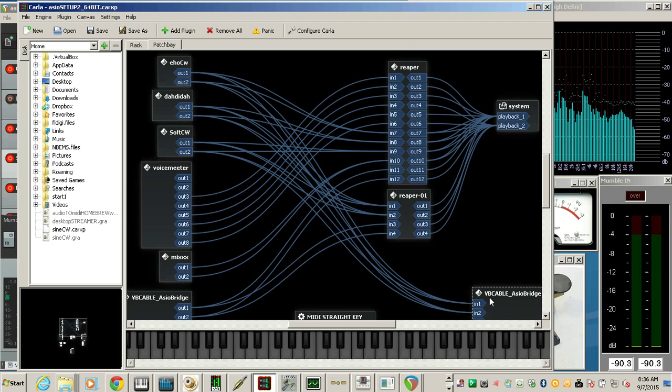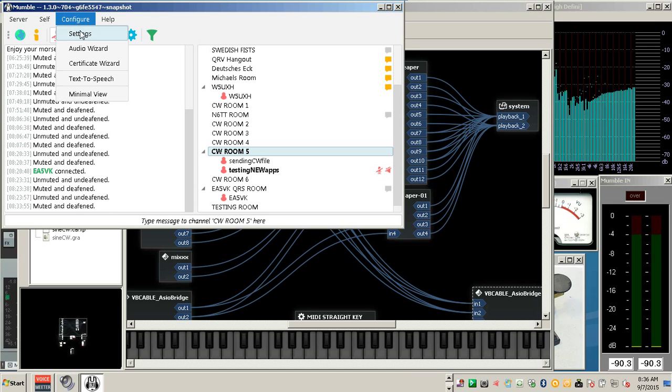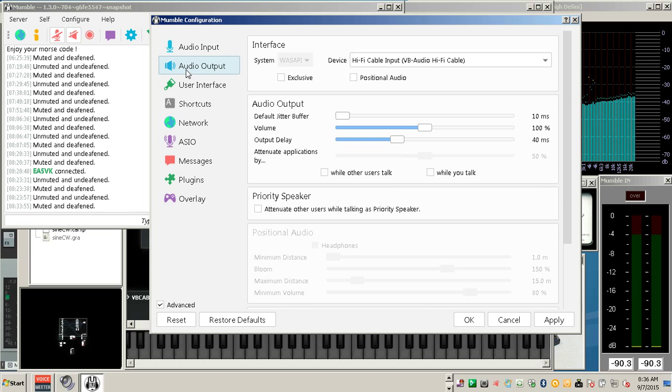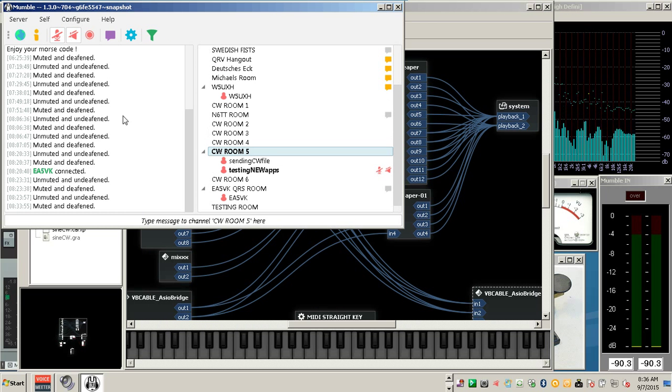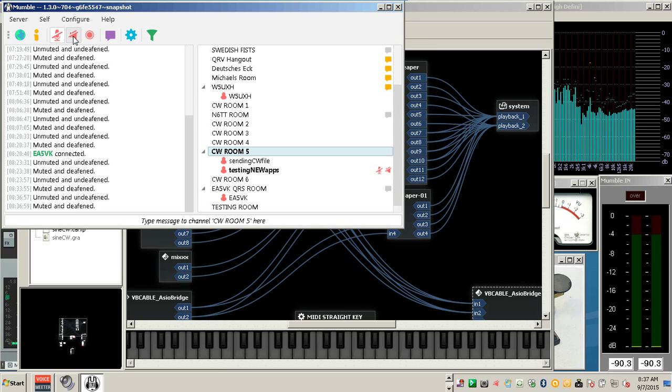And that's where Mumble is listening. So Mumble is listening on the hi-fi cable output, and Mumble output comes to the hi-fi cable input. So that's how we're getting and routing audio from and into Mumble. So we already have something playing here. We'll come back to that in just a second.